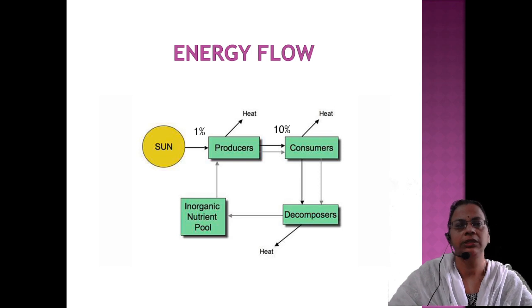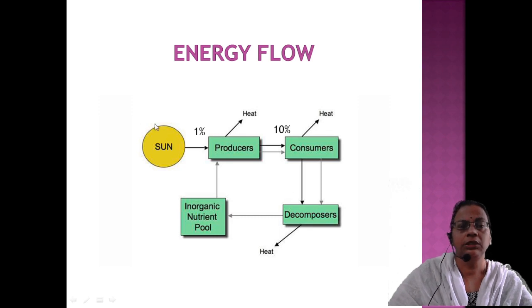When we studied all these plants, they can synthesize their food in the presence of sunlight. So sunlight is the ultimate source of energy. Here I have marked 1% of the total sunlight; only 1% can be utilized by the producers.